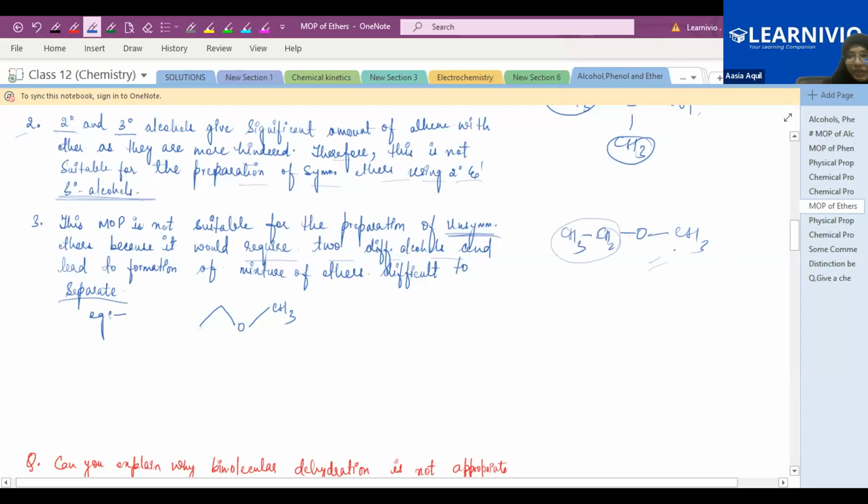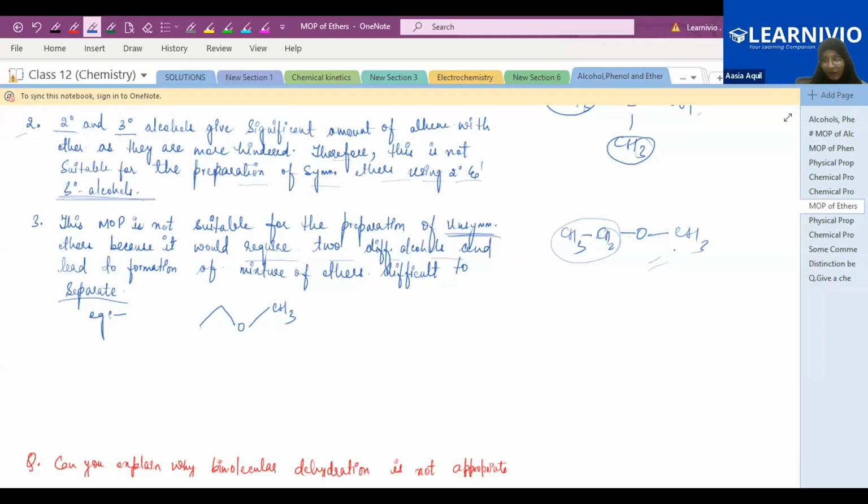So the dehydration of alcohol is not a suitable method for the preparation of unsymmetrical ether. Why? Because it will require two different alcohols, and when you take two different alcohols, it will lead to the formation of a mixture of ethers. You will not get a single ether. You will get a mixture of ethers, and the mixture is very difficult to separate, because if you are preparing only one type of ether and you are getting mixtures of ether, how will you separate it out?